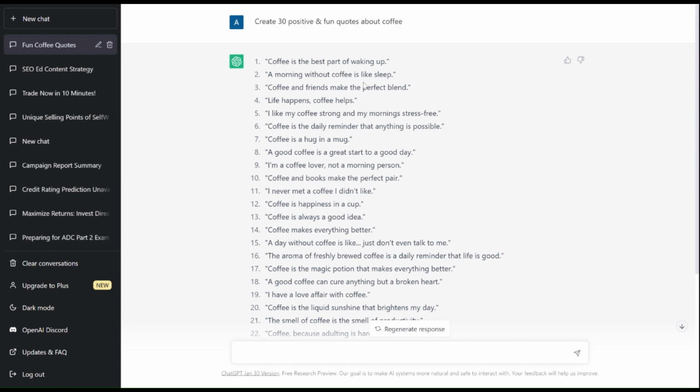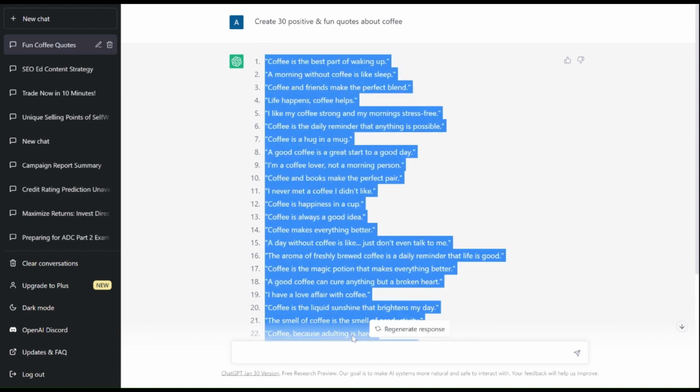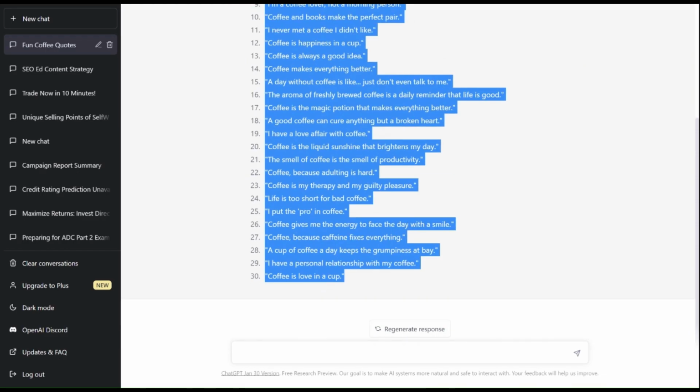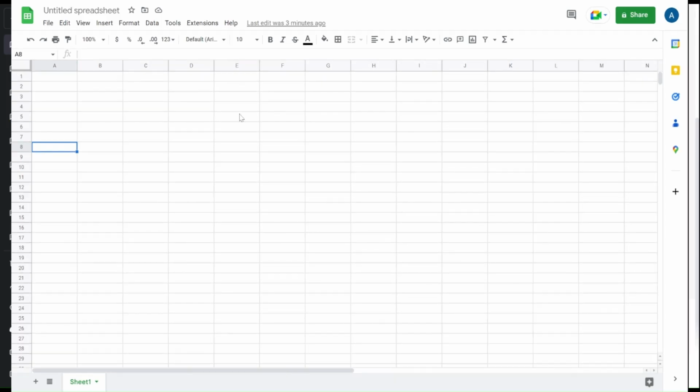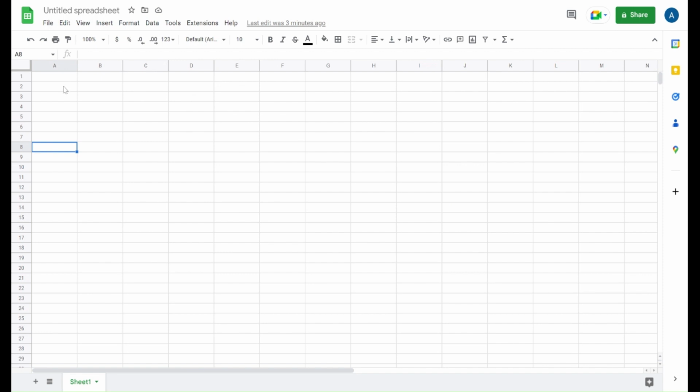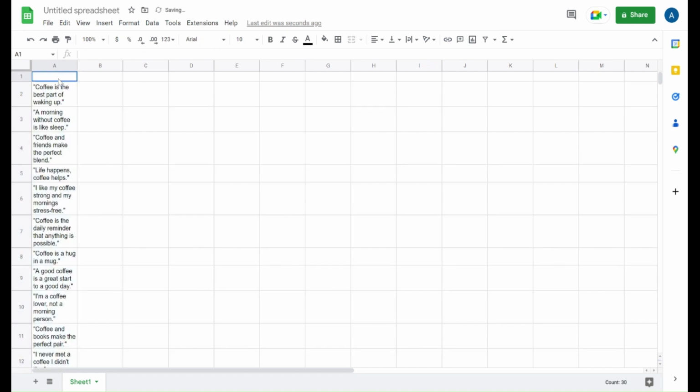So now we're going to copy these 30 quotes into a Google Sheet. So let's copy them. So Control C. And now we're going to paste that into a Google Sheet. So I've opened up a new Google Sheet right here. We will paste it from the second column onwards because we want to name this so that we can organize it well. So since these are all quotes, let's just name it quotes.